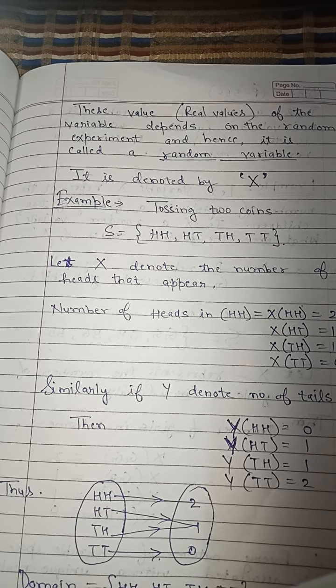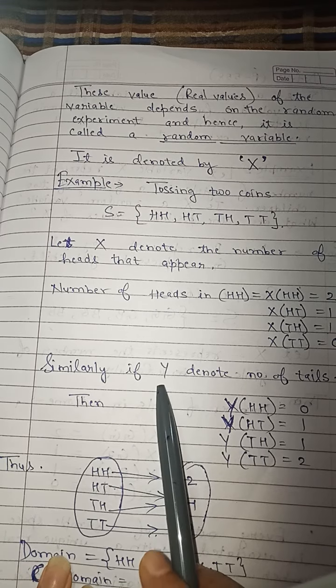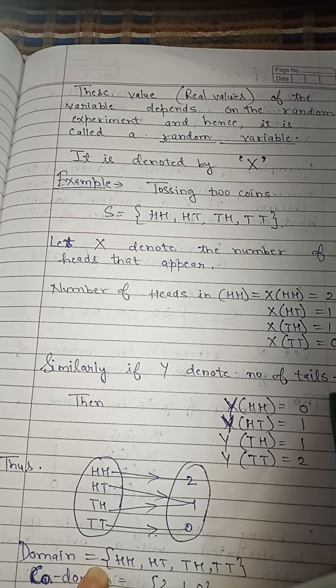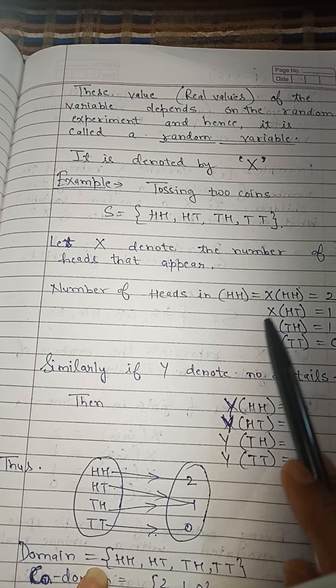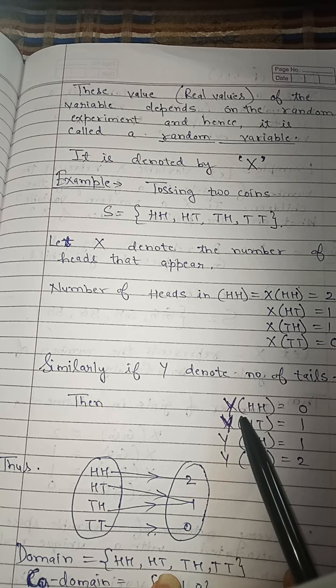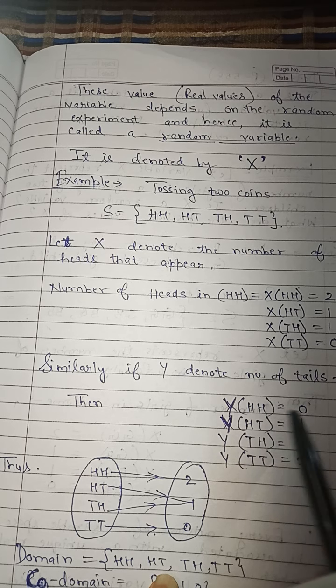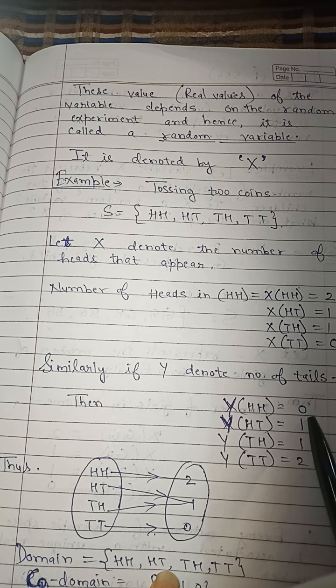Let's see once more. Another rule we are doing for the same kind of sample space. Let Y denote the number of tails. Now in place of X, we are taking Y as the random variable. So Y of HH, number of tails we are saying. Here there is no tail. You can see this. So the value will be 0.